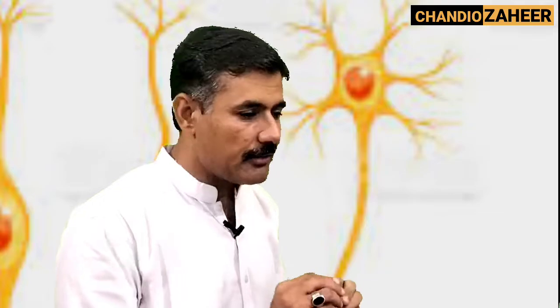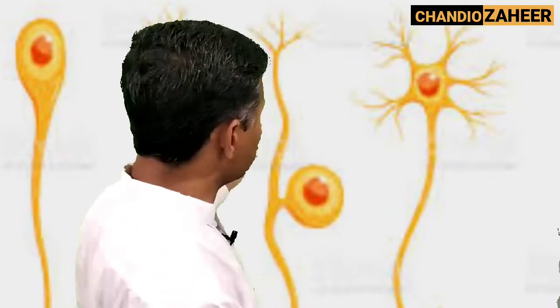And then from the soma, this impulse is carried away towards terminals, and in this way, if a soma has more than two processes, the neuron is termed a multipolar neuron. In this way, neurons can be unipolar, bipolar or multipolar depending on whether one or more processes come out of the soma. This way we can categorize them as unipolar, bipolar and multipolar.